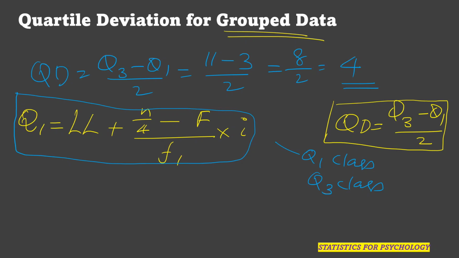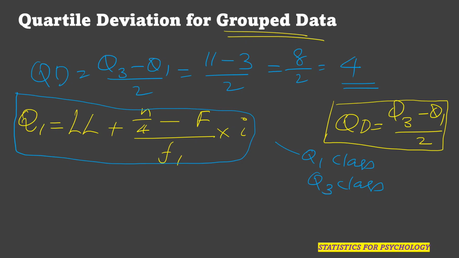N is the total frequency and capital F is the cumulative frequency of the class interval just before the Q1 class. Understand it very clearly. Capital F indicates the cumulative frequency of the class interval just lower than the Q1 class. And small f1 indicates the frequency of the Q1 class, and i is the class interval, that is the size of the class.